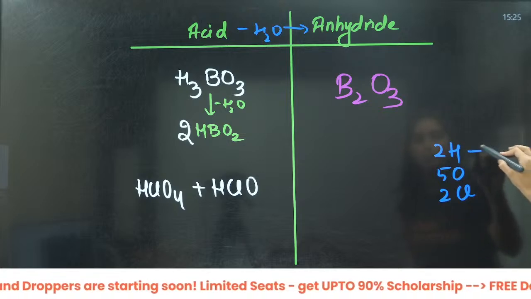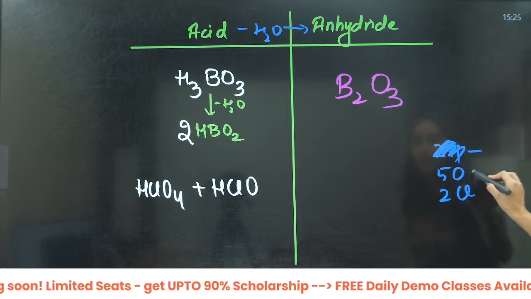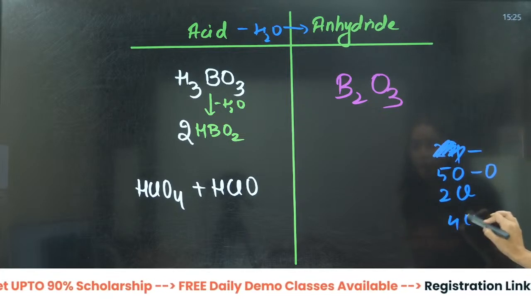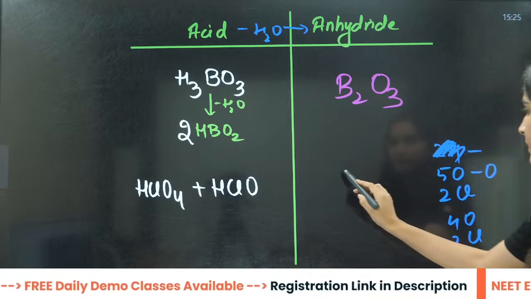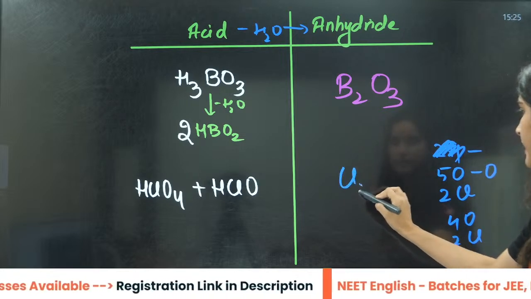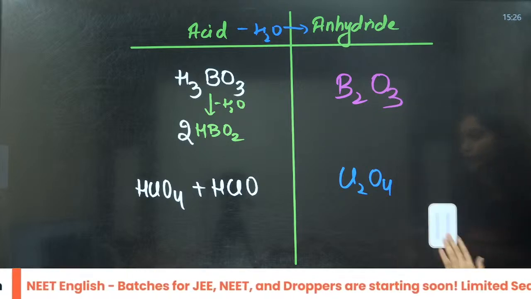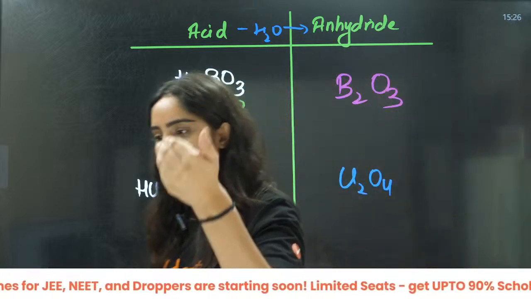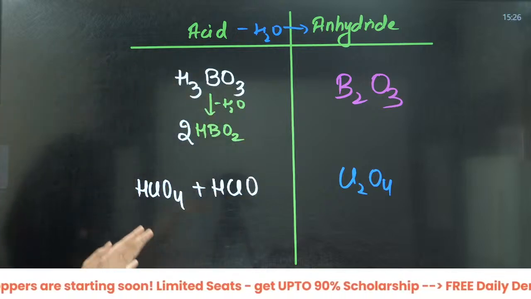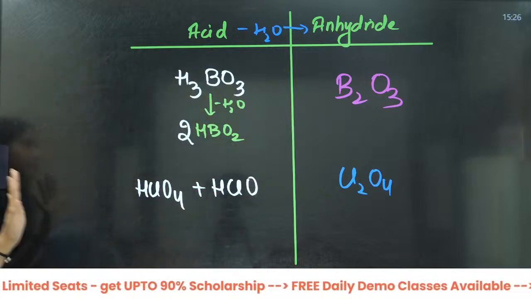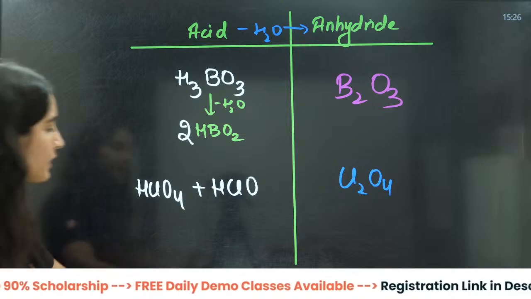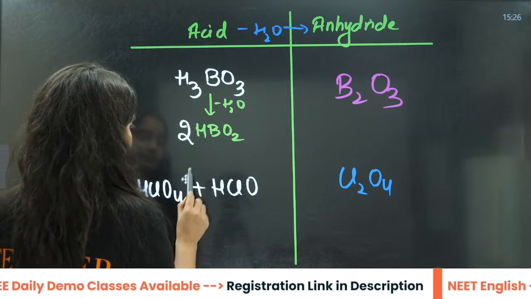Take out 2 hydrogen and 1 oxygen. You will have 4 oxygen and 2 chlorine, so the answer will be Cl2O4, right? So just subtract water, that's it. Okay, any problem here? Any problem, beta?